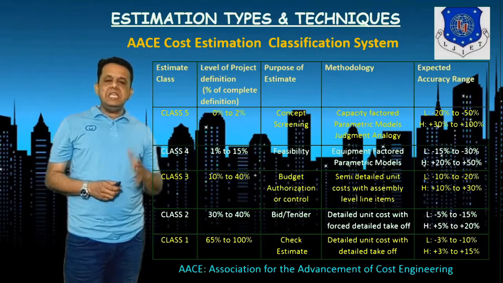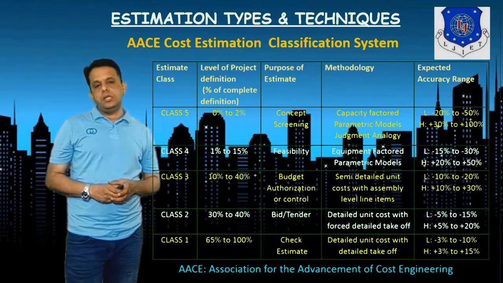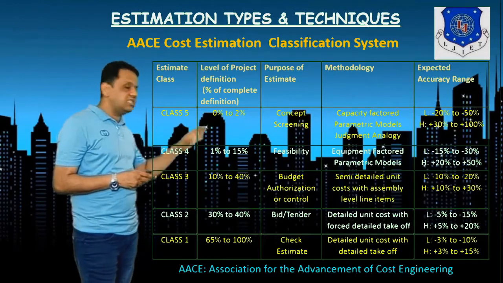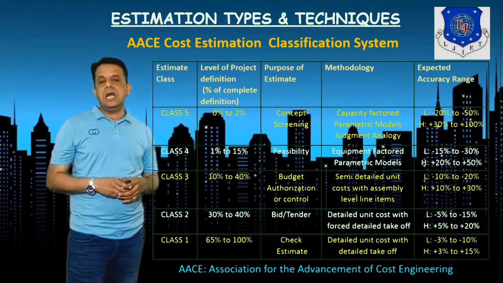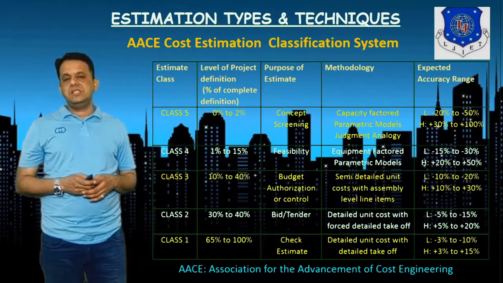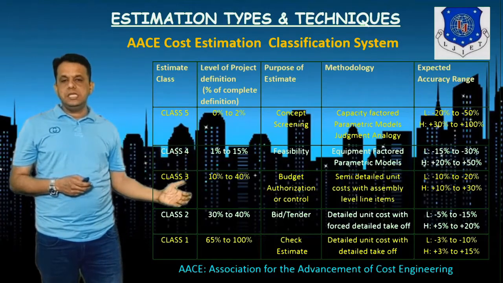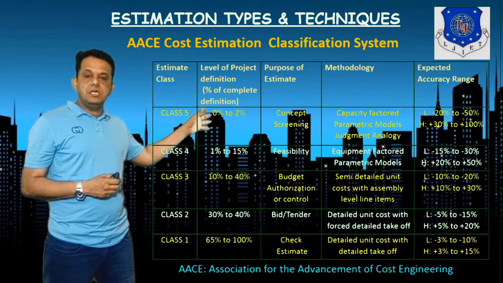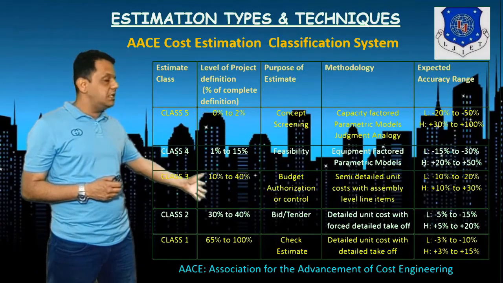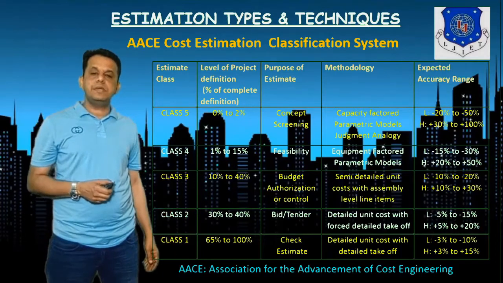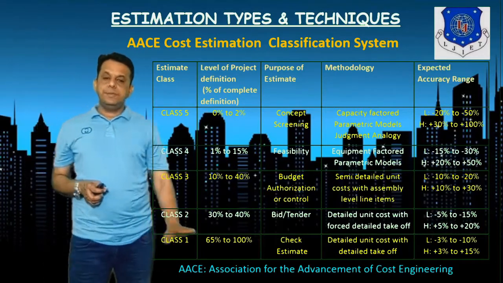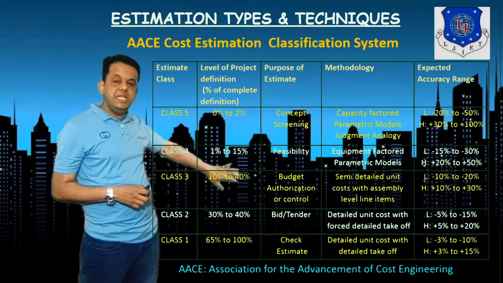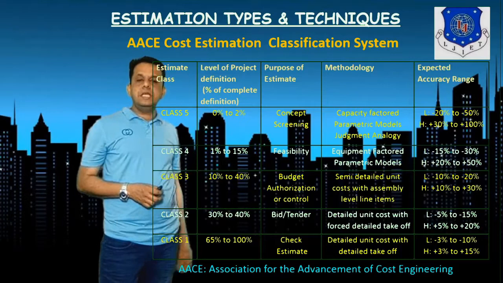AACE, the Association for the Advancement of Cost Engineering, based in the USA, has a classification system for how estimation is classified, say class 5, 4, 3, 2, and 1. It gives the level of project completion in percentage, as we talked about previously for different kinds of estimates. It also covers the purpose of estimation, like conceptual, feasibility, budget authorization, bidding or tendering, or estimation check.